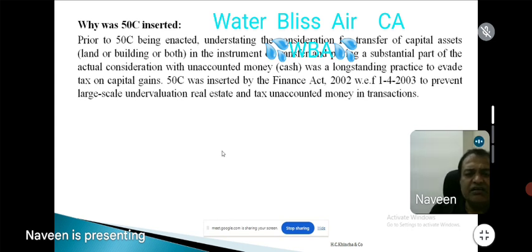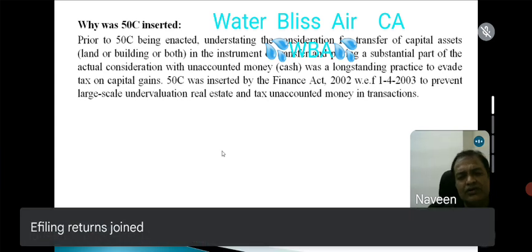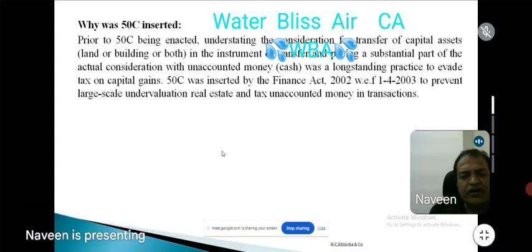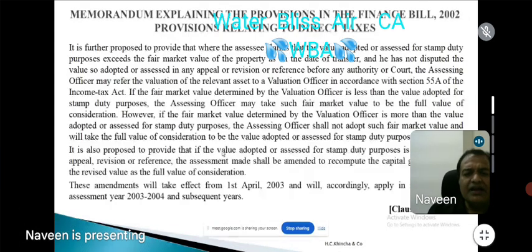What is 50C basically? The background was large scale undervaluation of the sale consideration and unaccounted money in real estate transactions. That was the basic underlying theory for the introduction of 50C.